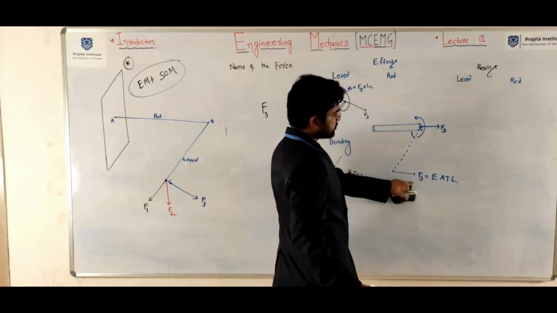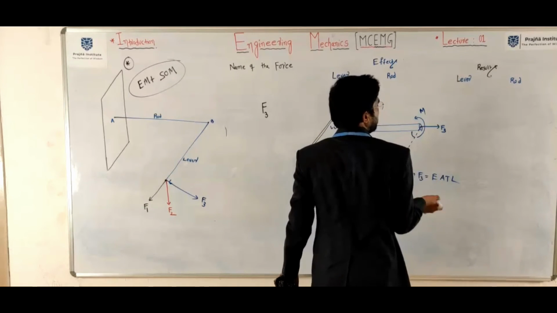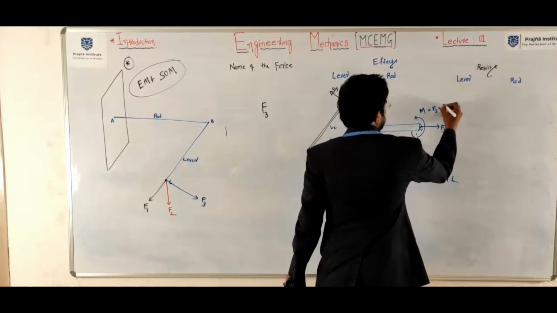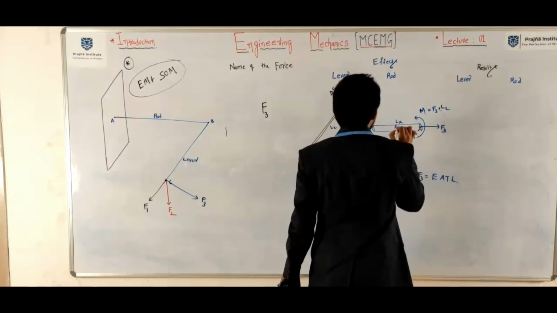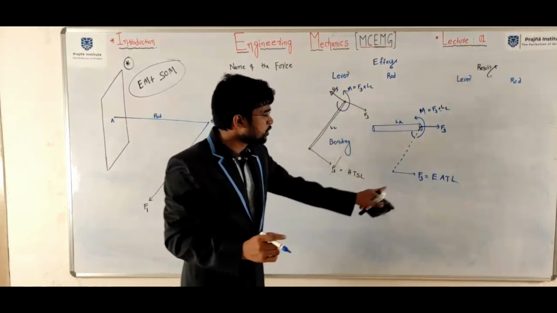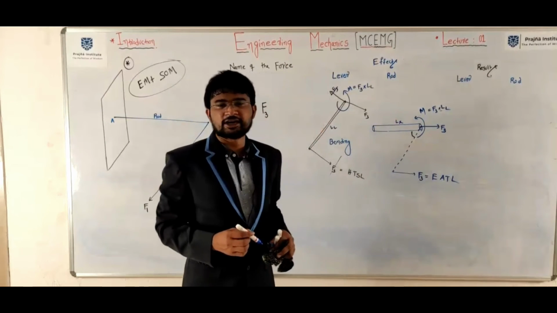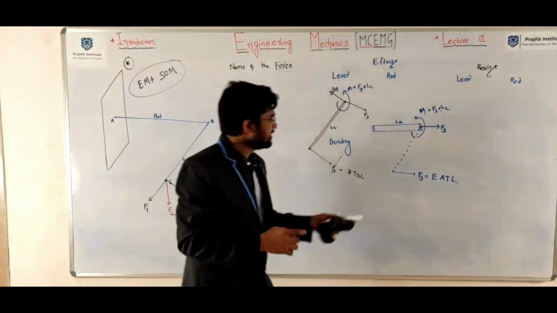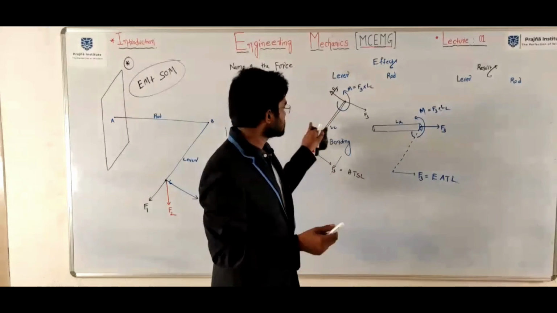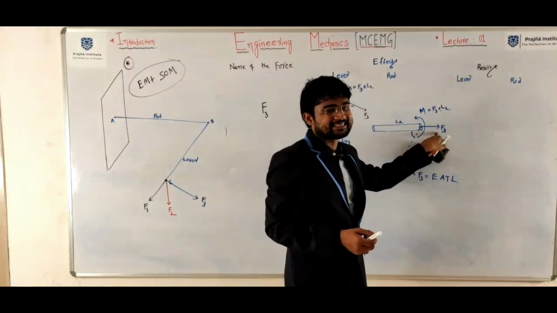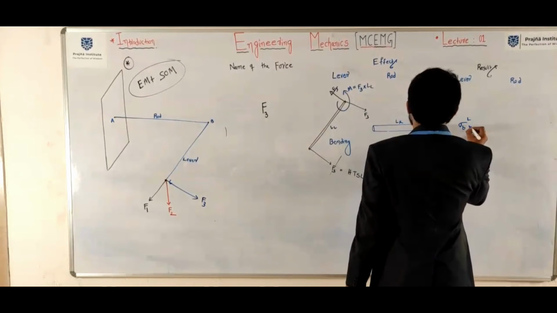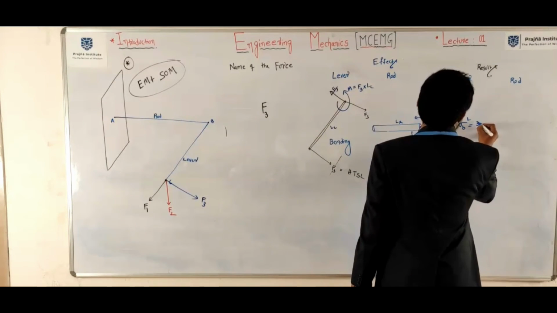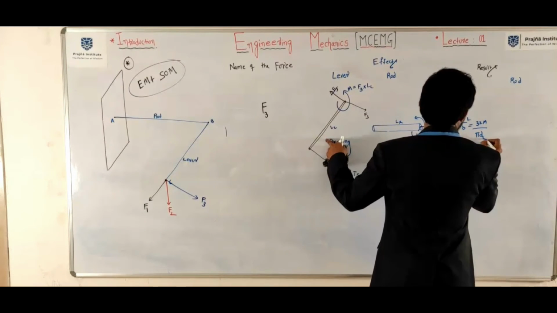You need to transform this from here to here. This moment is F3 into the length of the lever. This is the length of the rod. So due to F3, the rod will be subjected to bending moment. It is also bending, and correspondingly there is an axial load. Here the bending stress in the lever is 32 M by pi d L cubed.